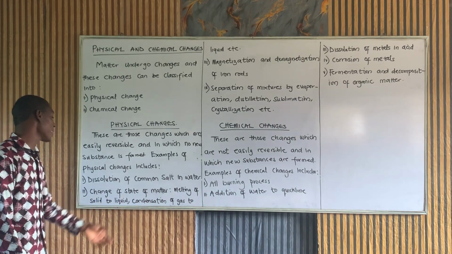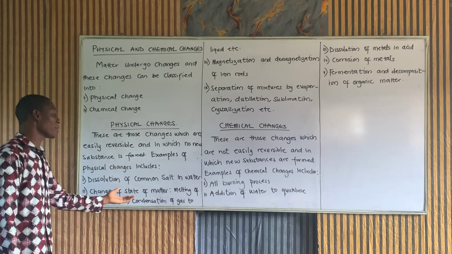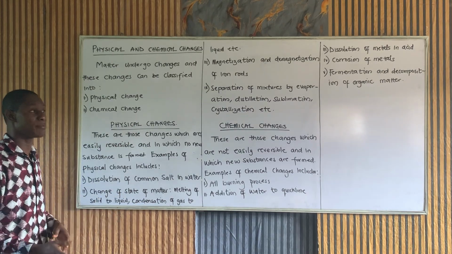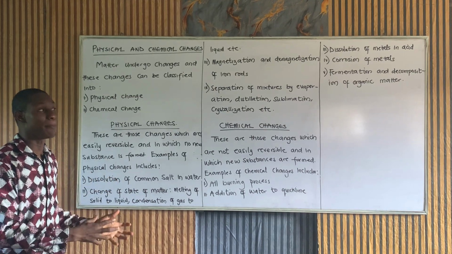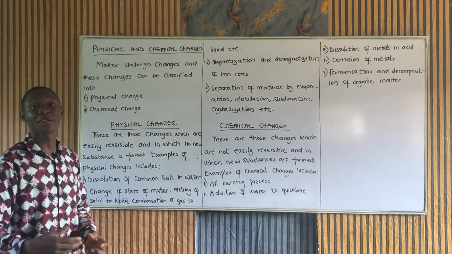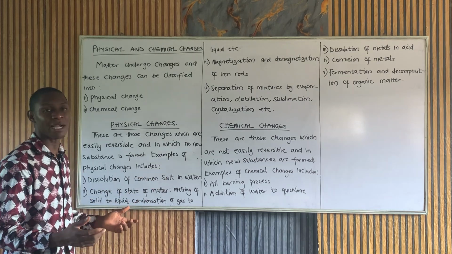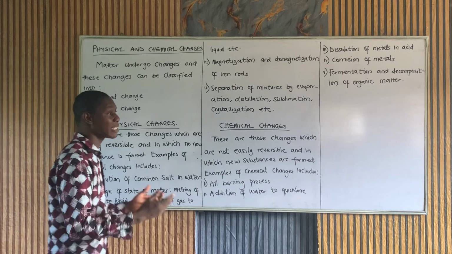Again, it's change of state of matter, e.g. melting of solid to liquid, condensation of gas to liquid, and all that. Those processes can easily be reversed. For instance, your ice block melts to water. You can freeze it back by putting it back into a refrigerator, and it solidifies back to ice. And so those processes are reversible, easily reversible.